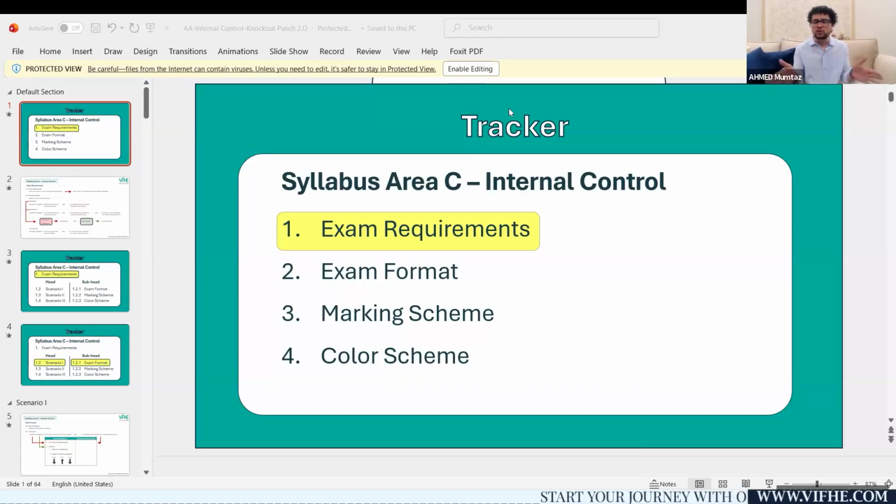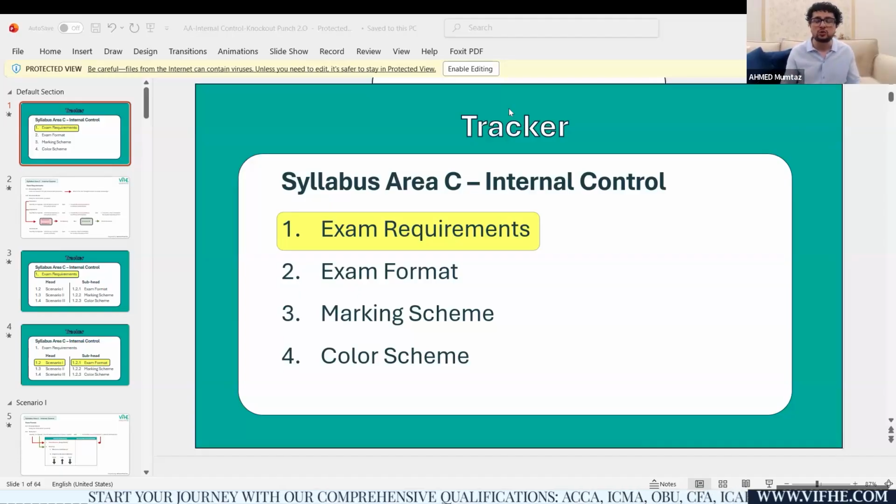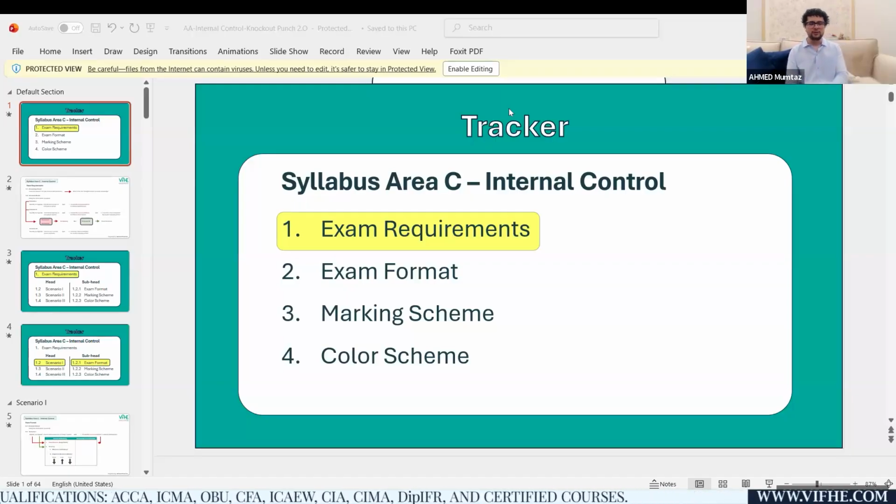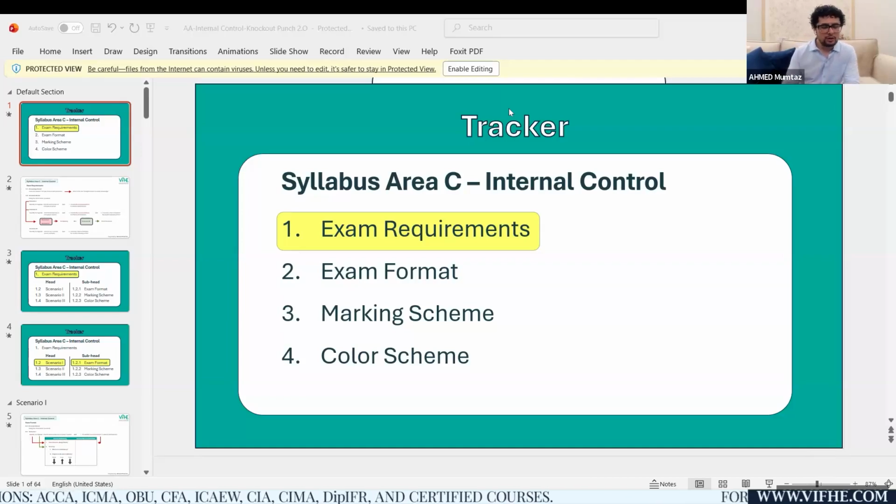I'm not talking about these two sessions. Before and after this session, there were multiple live sessions for the June 2026 exam window. All the regular, resit and revision batch students will have access to those lectures. Even if you missed something, the recording would be available through the LMS. Really sorry, the upcoming three live sessions, which are going to be extremely important for syllabus areas D and E, substantive procedures, those will be for the enrolled students.